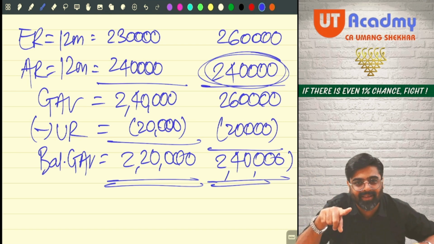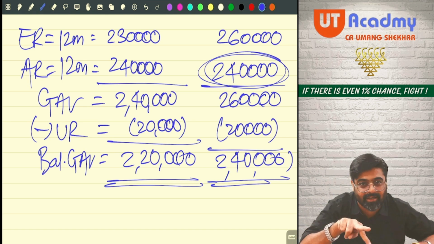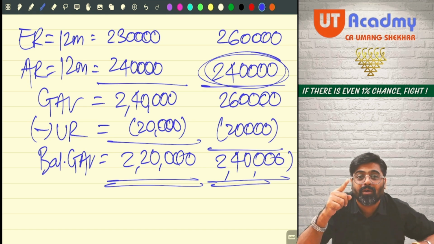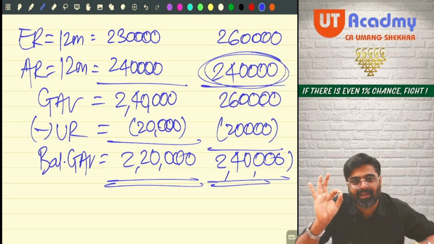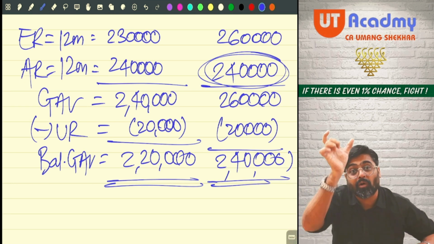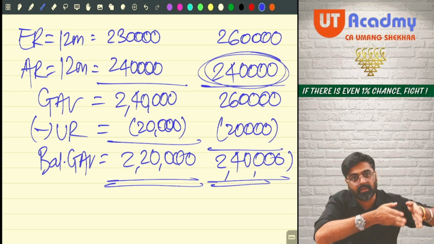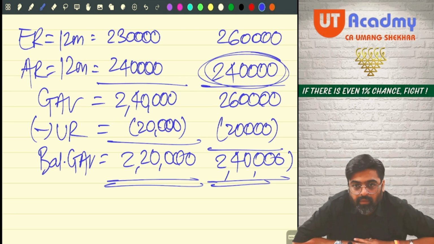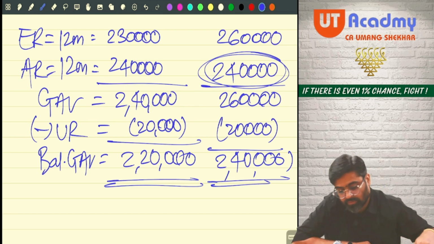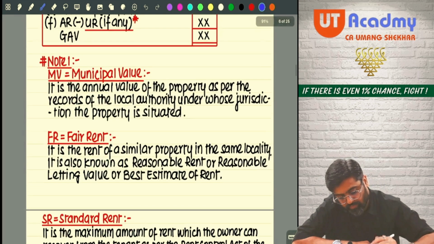You will get NAV. Out of that you will get the section 24(a) standard deduction and 24(b) interest on housing loan deduction. What will be there? Your final income from house property of this let out property. Likewise, for every let out property, you are supposed to calculate in the same manner. Got it? Please pay attention over here.